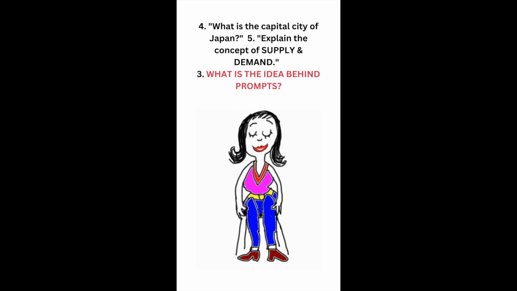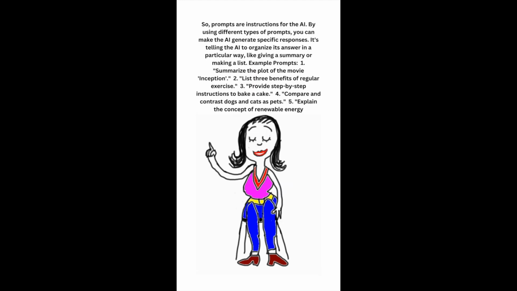3. What is the idea behind prompts? So, prompts are instructions for the AI. By using different types of prompts, you can make the AI generate specific responses. It's telling the AI to organize its answer in a particular way, like giving a summary or making a list.